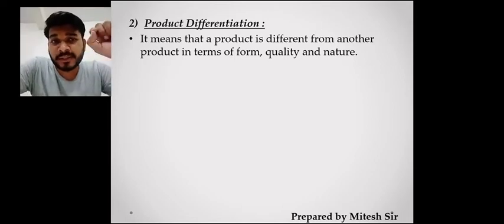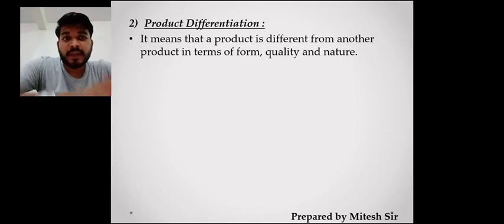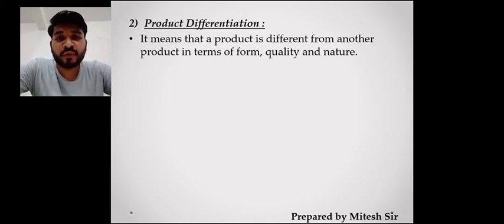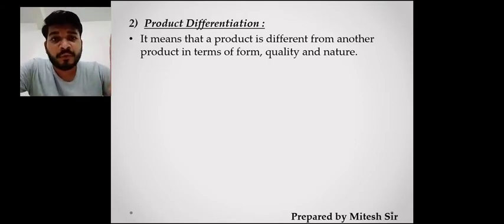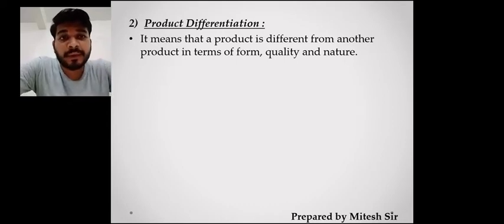तो आपको एक टूथपेस्ट का एग्जांपल मैंने दे दिया which is there. So you find that here there are different products being sold by the seller, where there are different forms, qualities, nature. जैसे आप डिपार्टमेंटल स्टोर में जाओगे तो you find that only one type of Colgate is available? No, you find that only one type of toothpaste is available? You find different types of toothpaste, different brands, different fragrance, different shape, size is available. So you find that varieties of goods are available which comes under the product differentiation.